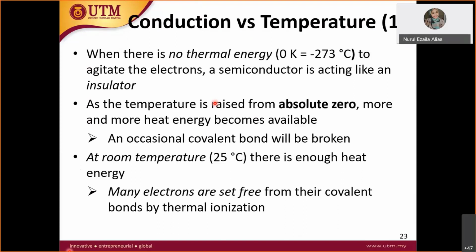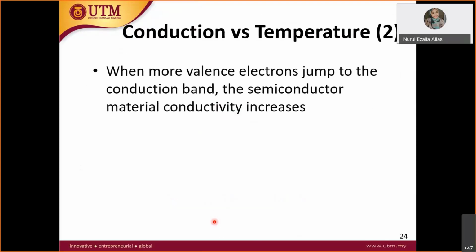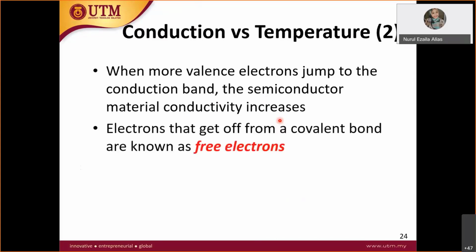So at room temperature, many electrons are set free and become free electrons or conduction electrons from their covalent bonds due to thermal energy or ionization. When more valence electrons jump to the conduction band, the semiconductor material's conductivity increases as they become free electrons. Don't get confused, sometimes they also use the term conduction electron.